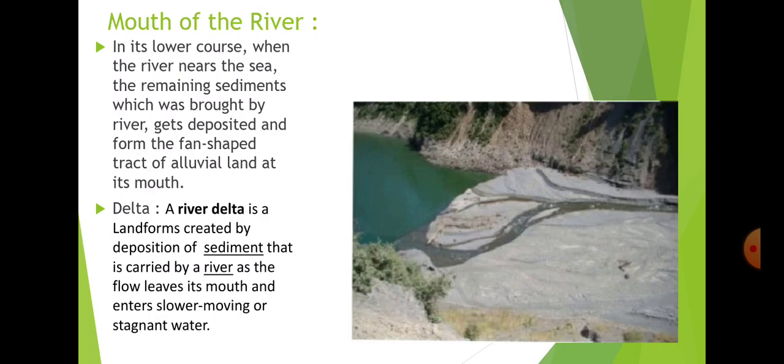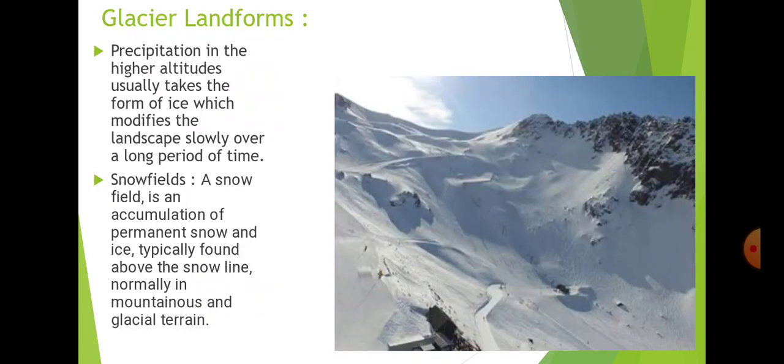Now, till now we have studied the landforms formed by rivers. The next thing that we have to read is the glacier. So what is a glacier? A glacier is the place where big ice forms. We can say that whatever ice is present at a higher altitude is the glacier.